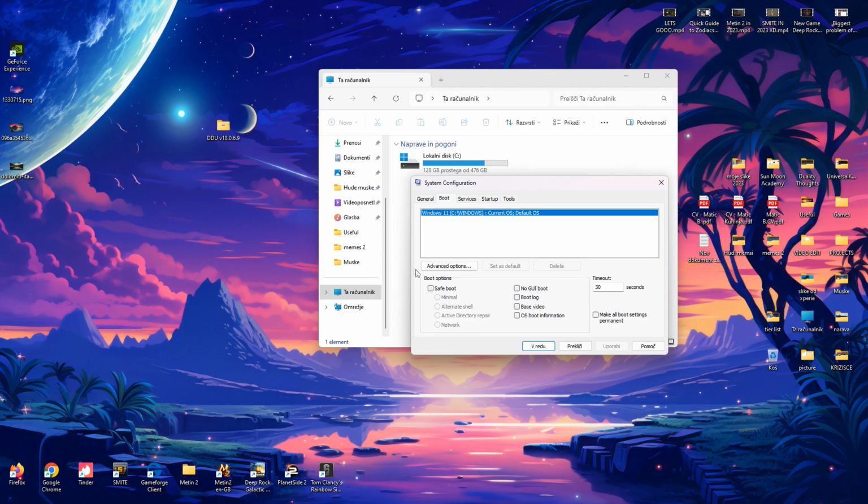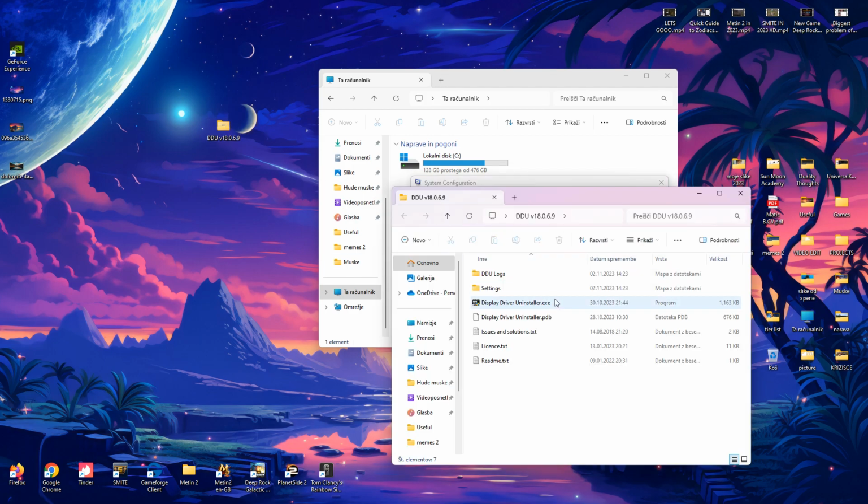Okay, now we have to boot in safe mode, where you don't have internet and it's only basic graphics. But we will be able to run this uninstaller to uninstall our graphic drivers because they are crashed and we have a black screen. If we have our HDMI cable in our graphic card HDMI input, then we have a black screen.